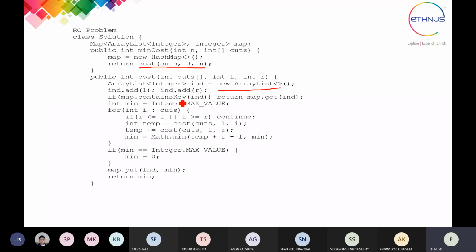Then the containsKey function is what we have for the hash map. If you remember the hash map data structure, it has a key for a mapping. If we get that key, then it will map the particular value to the cuts.